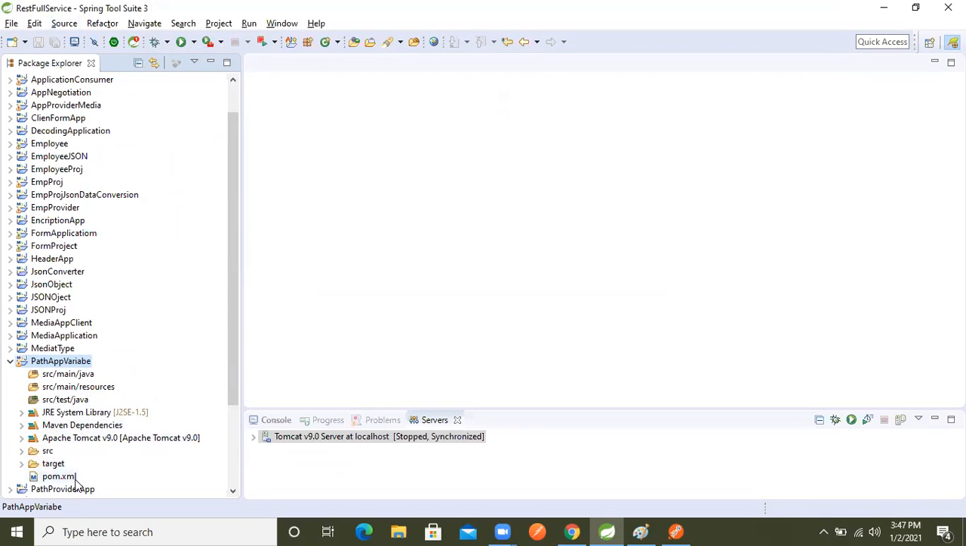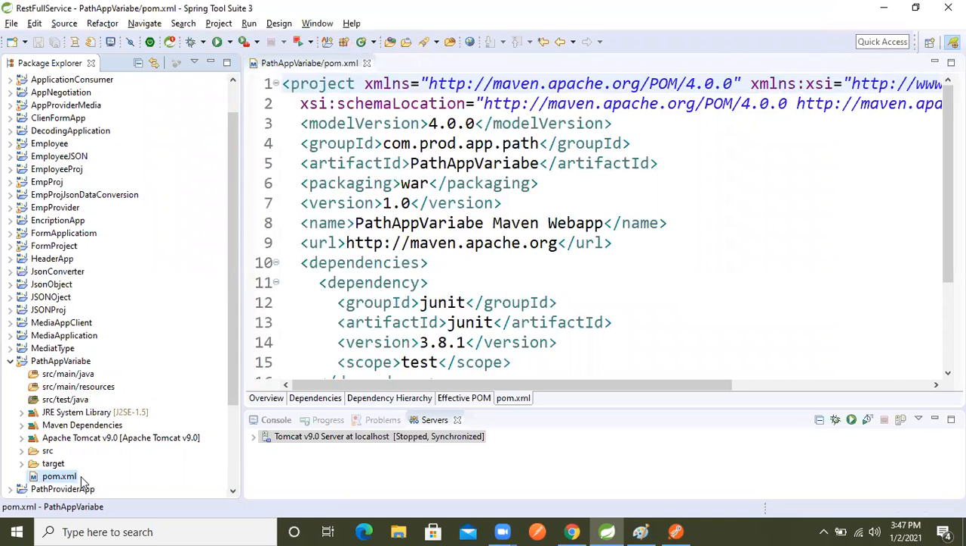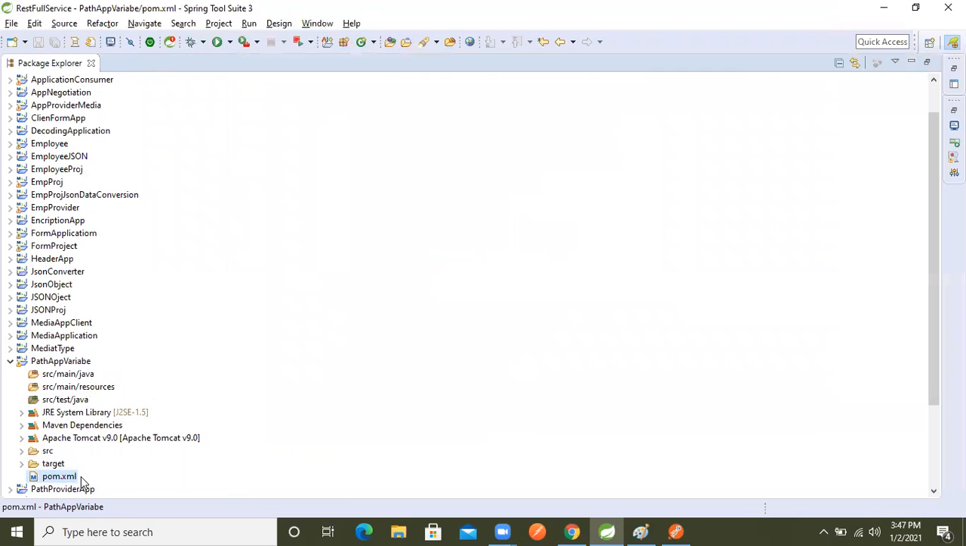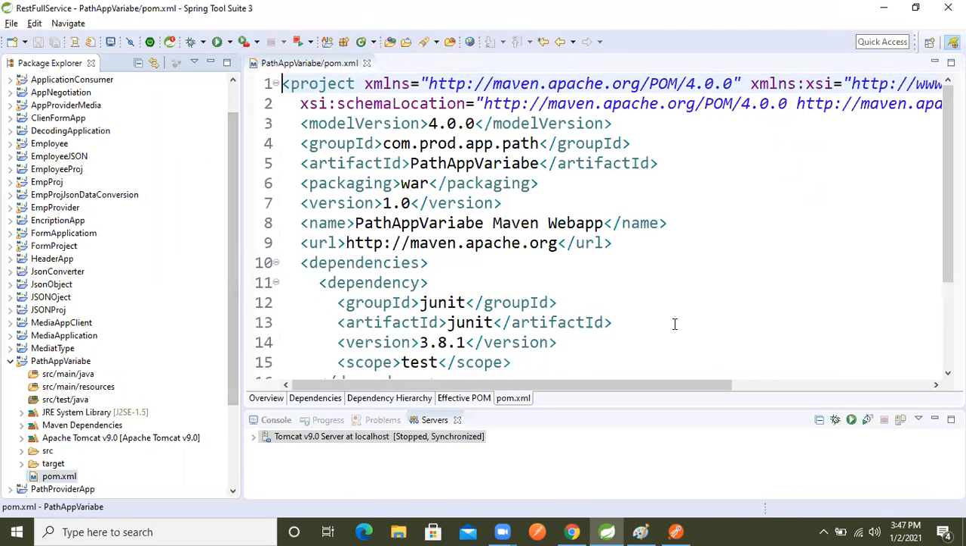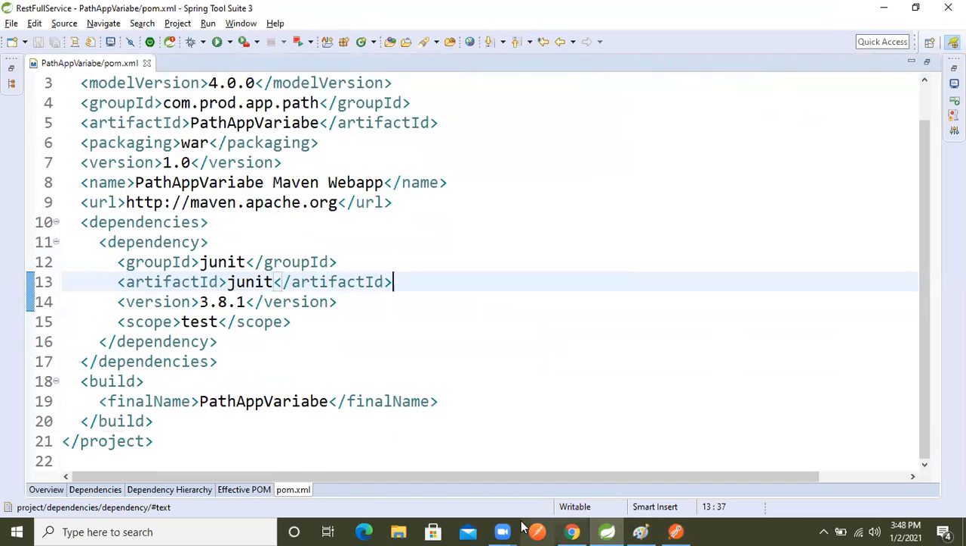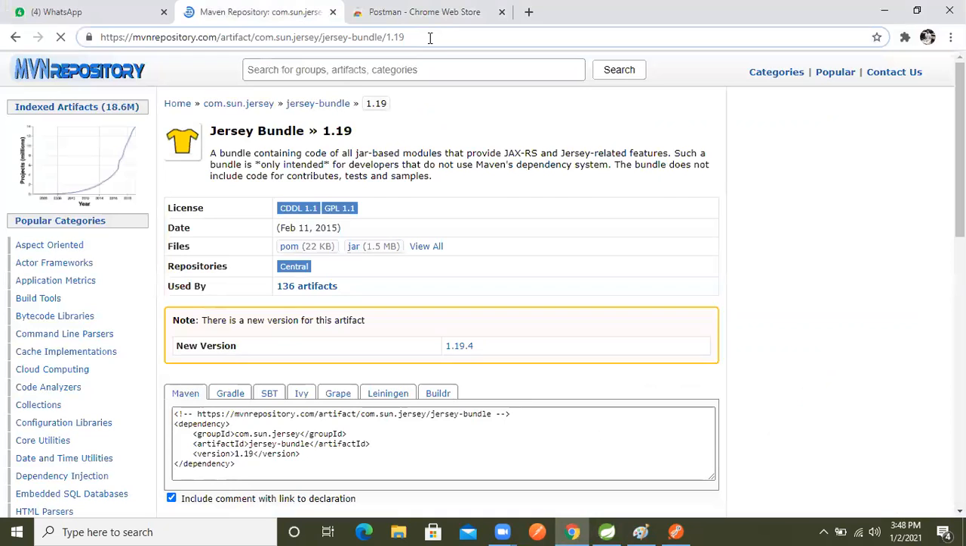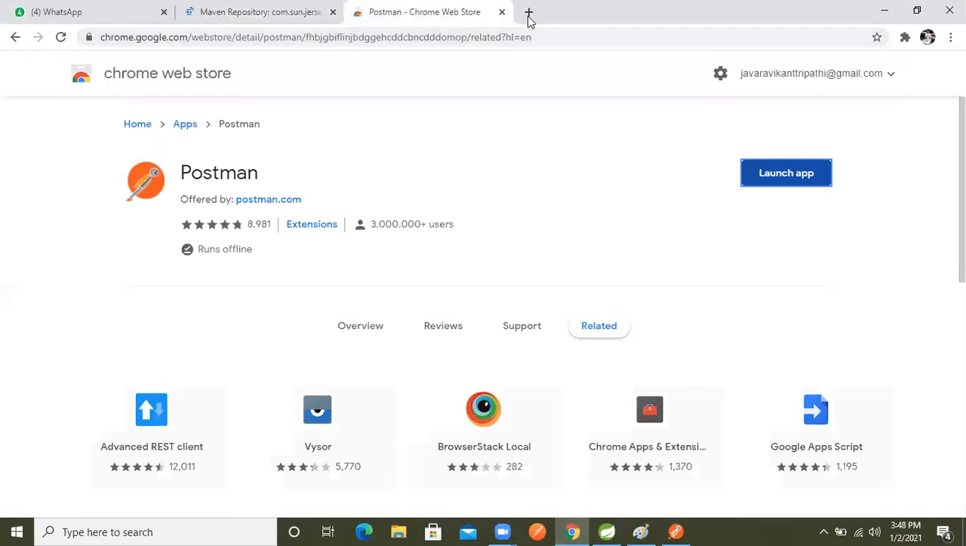After that, we will open pom.xml. In the pom.xml, we will copy the Maven compiler plugin, so that if we want to change the compiler version, we can.